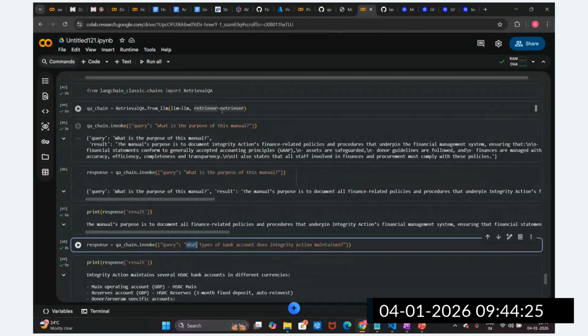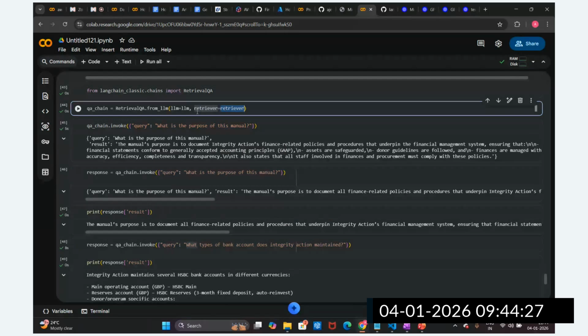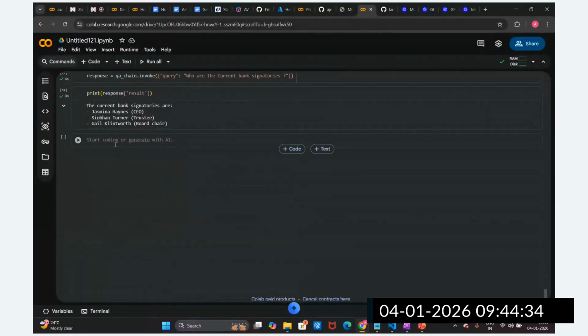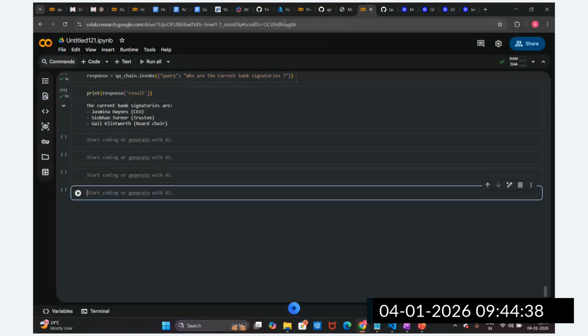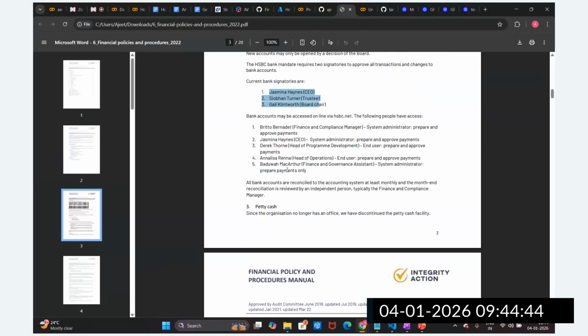The retrieval's job is to fetch the context, and this context is passed to the LLM. This is how retrieval augmented generation is happening. Okay, got it? Now let's try some more questions here.